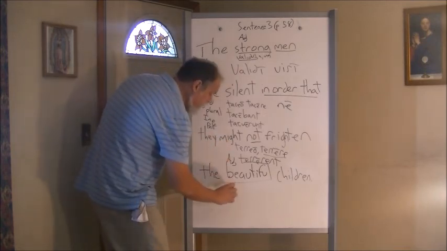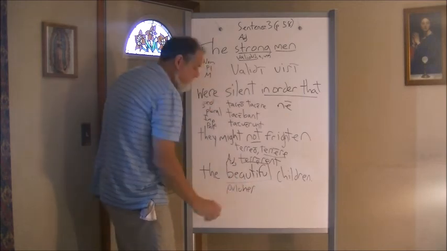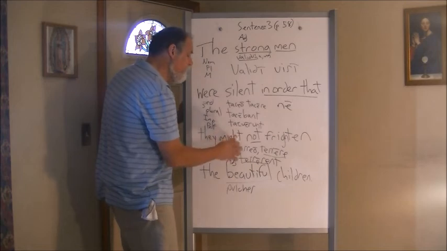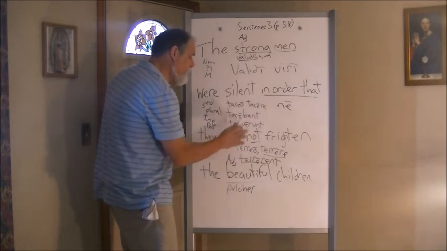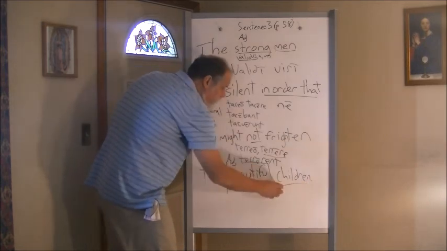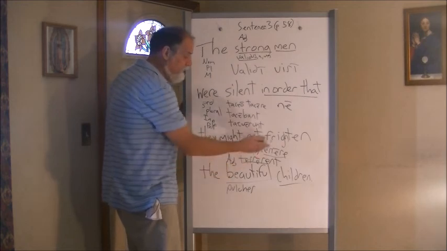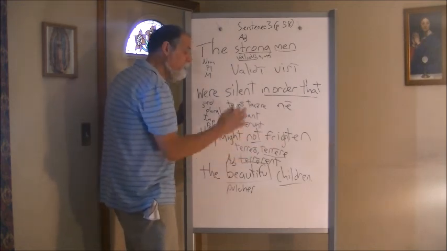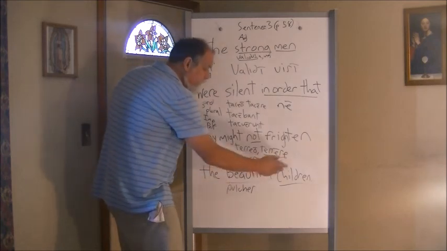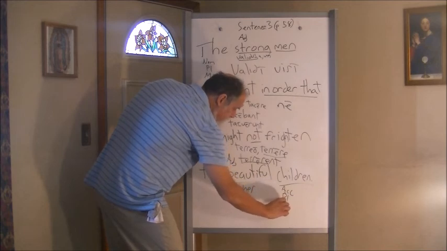So we know that the word in the masculine is pulcher. All right? So we're going to make it plural. Now, it is plural, but what are they doing? Look at the sentence again. They might not frighten the beautiful children. This is the direct object. The children are the direct object. They're the ones not being frightened. They're not, in this case, receiving the action of the verb frighten. So they are the direct object nevertheless. So you know this one is going to be accusative and plural and masculine.